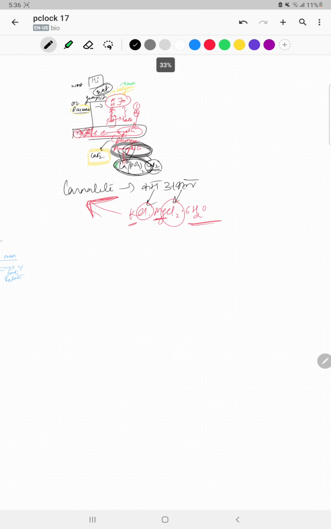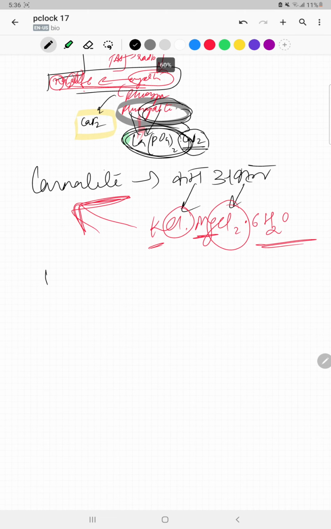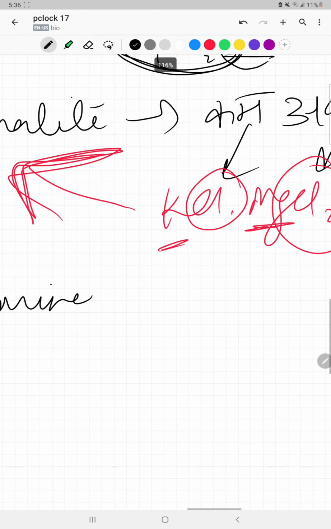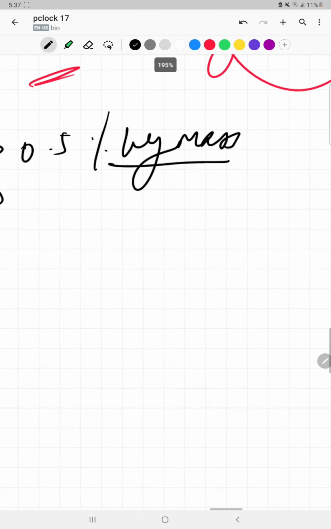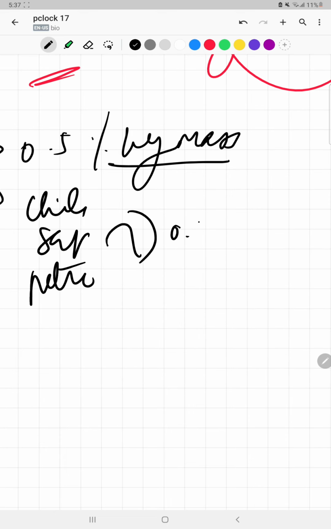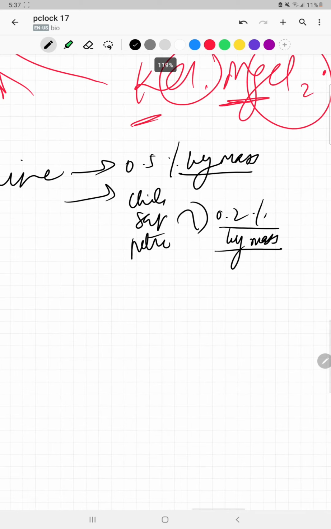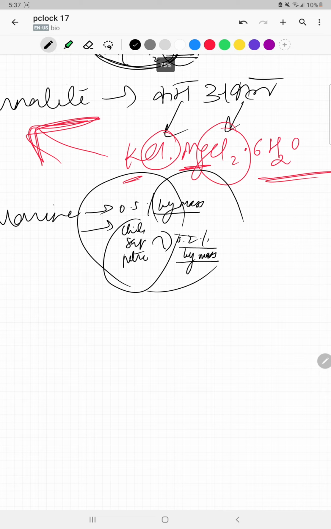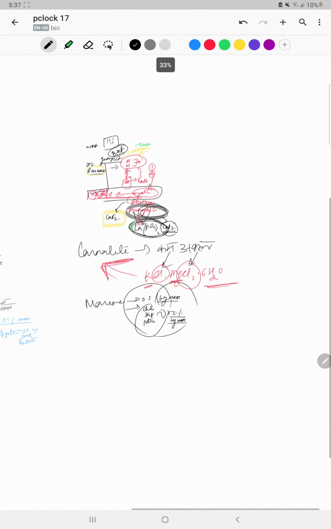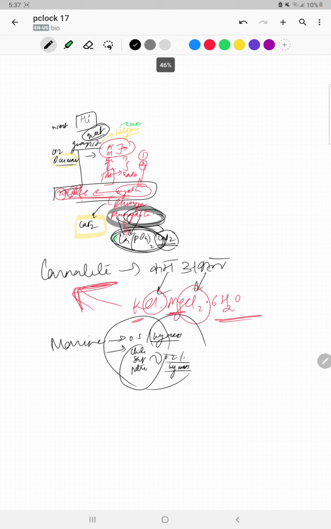The last point which is given in the occurrence section is that in marine life forms, two percentages are given. One is 0.5% by mass, which is a general point. And the next thing given is that in shale soil petre, it is 0.2% by mass. It's given in the NCERT. I don't think there's a PYQ related to this information, but it can come, so we can't take any risk. Okay, so I think these are the collective points which are given on page 192 that we have discussed.